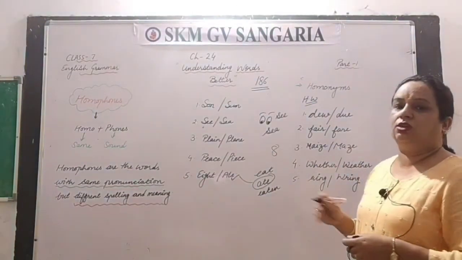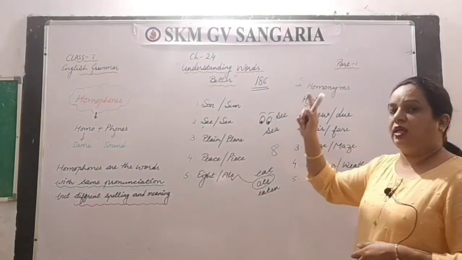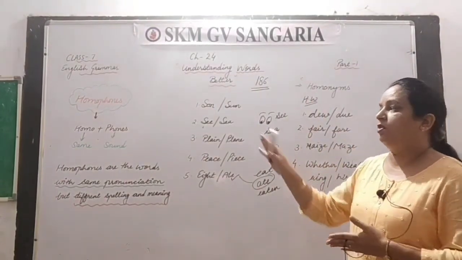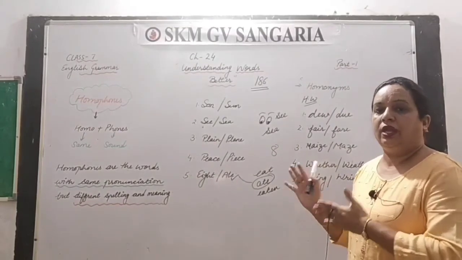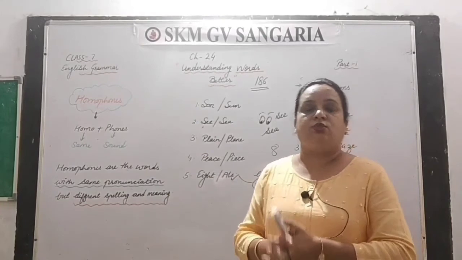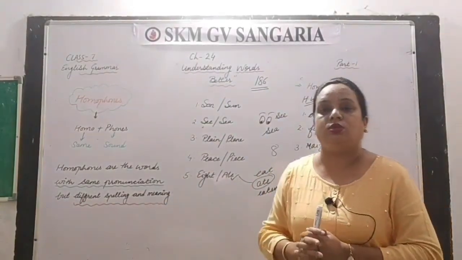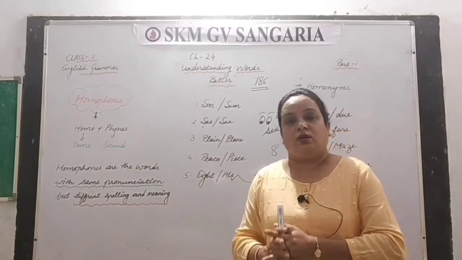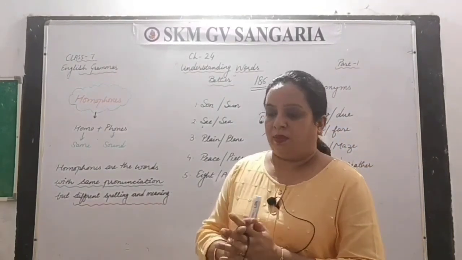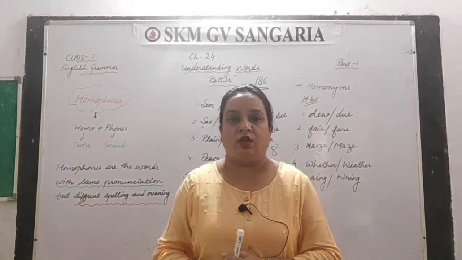So what are the meanings of these? You have to do this exercise and the exercise I have given for homonyms in your notebook. In our next video, we will solve the exercises of understanding the words better. Till then, study page numbers 186 and 187. Thank you.